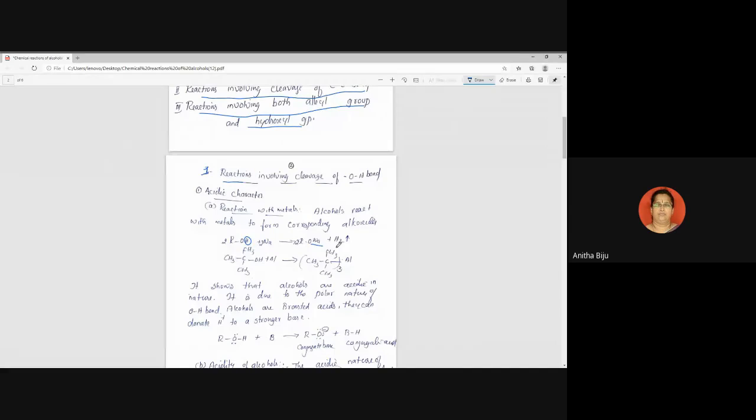One type of question coming from organic chemistry is this one: give a chemical test to distinguish the following pairs of compounds. We will discuss many points related to that topic. So this is especially a test for alcohol.